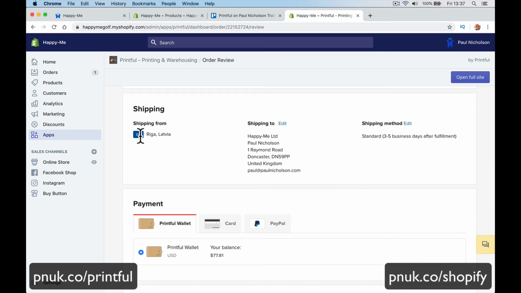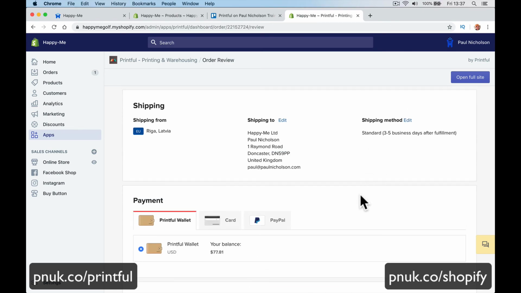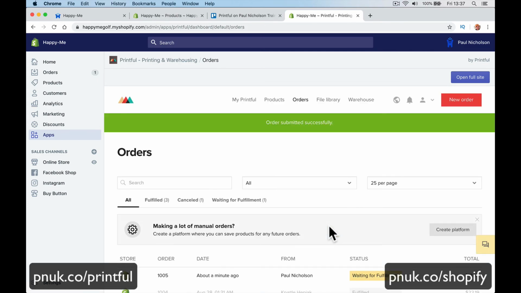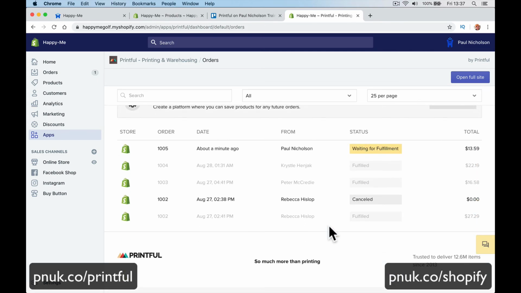So this one's going to ship out of Riga. It comes out of Latvia. It's going to go to this address and it's going to ship 3 to 5 days after fulfillment, which will probably take 2, maybe 3 days to fulfill, and then it'll do. So I'll complete it because I quite like that cup actually, and I can give it to my nephew. My nephew likes England stuff.